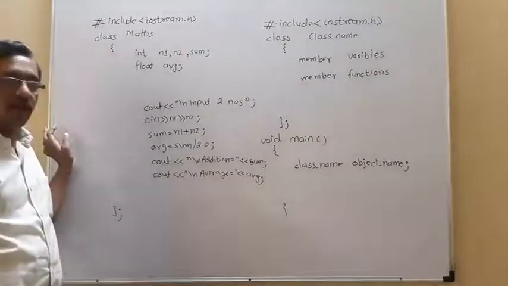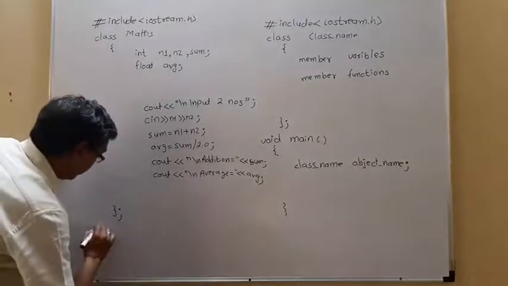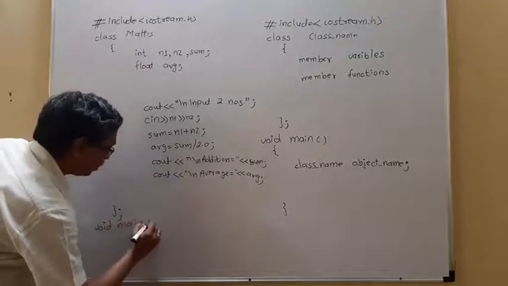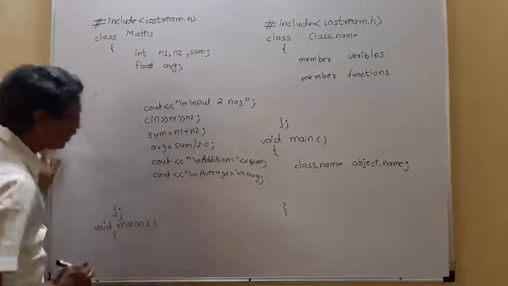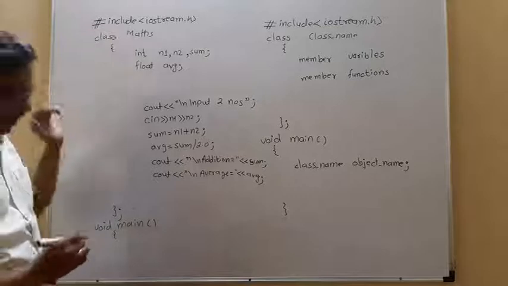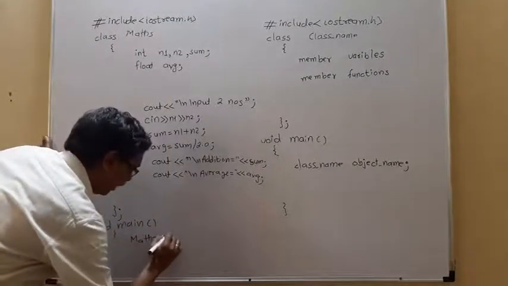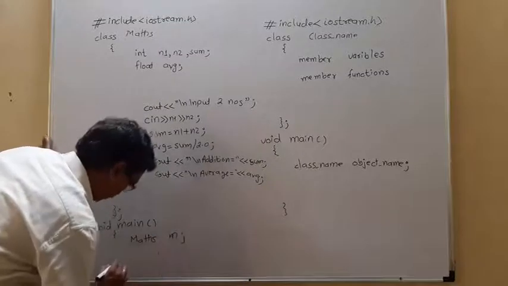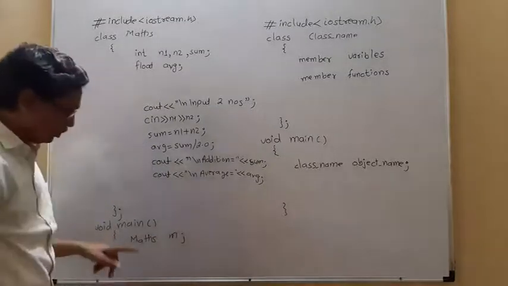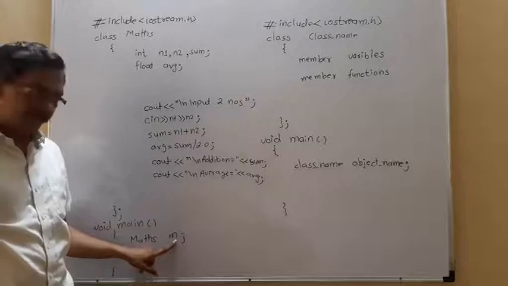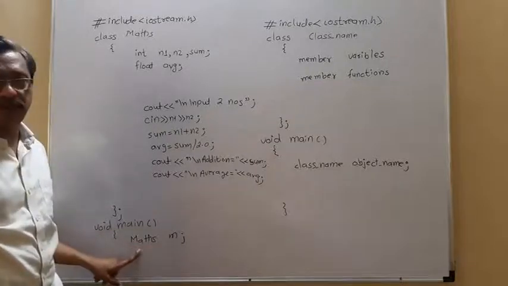Okay. Now we will start with the main program. For the time being, keep this as it is. Main program. Our class name is maths, and the object is M. So this indicates create object M from class maths.